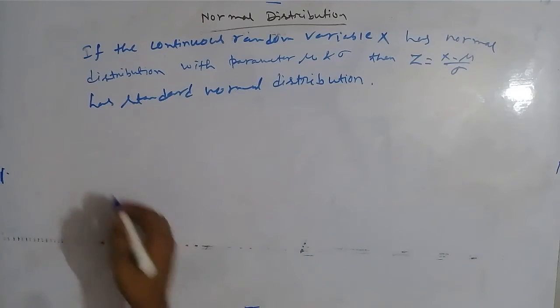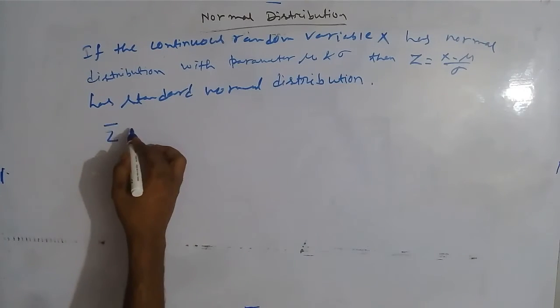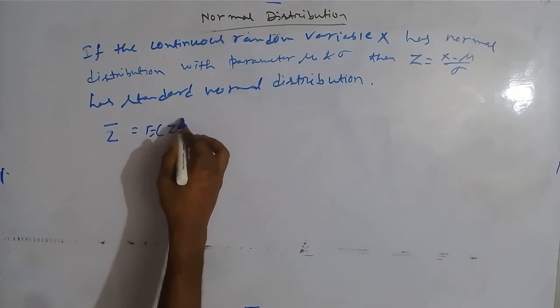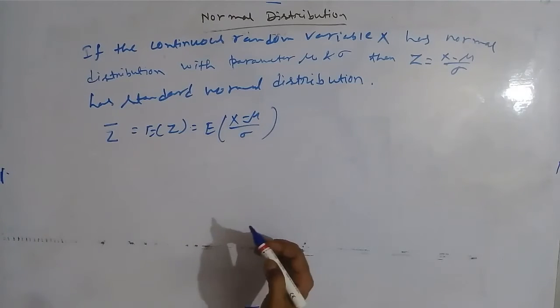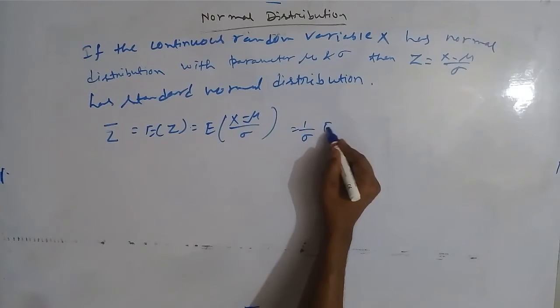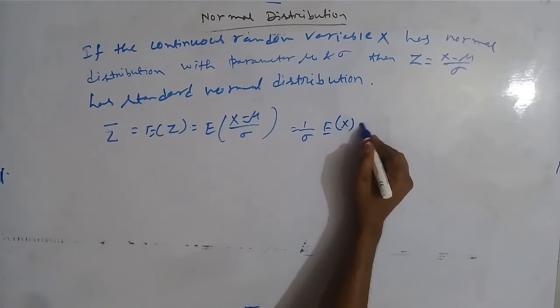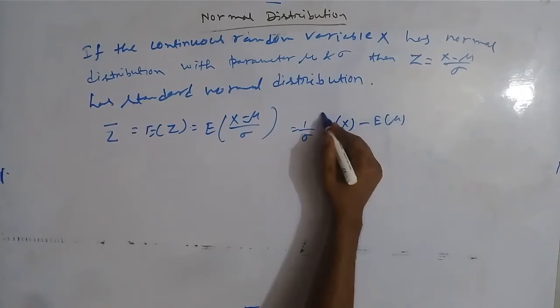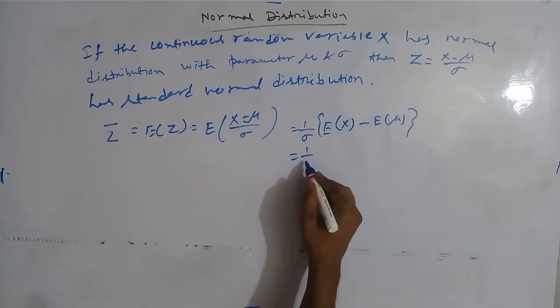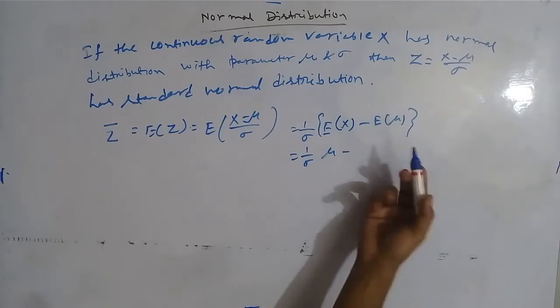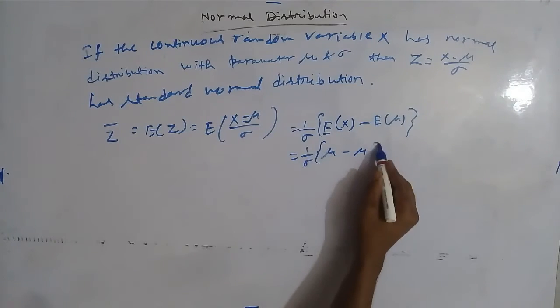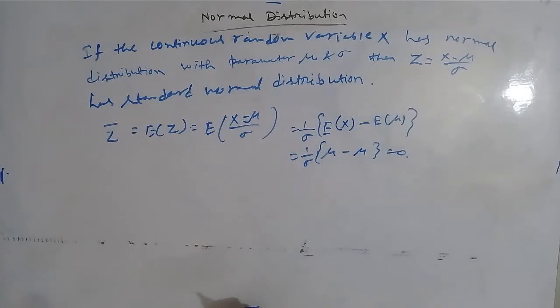So we are finding the mean of Z, that is E of Z, equal to E of (x minus mu) by sigma. So it is 1 by sigma, E of x minus E of mu, and since x is the normal variate, we know that expectation of x will be mu, and the expectation of a constant is itself, so mu minus mu, it will be 0. So the mean of Z is 0. So the first condition of standard normal distribution is satisfied.